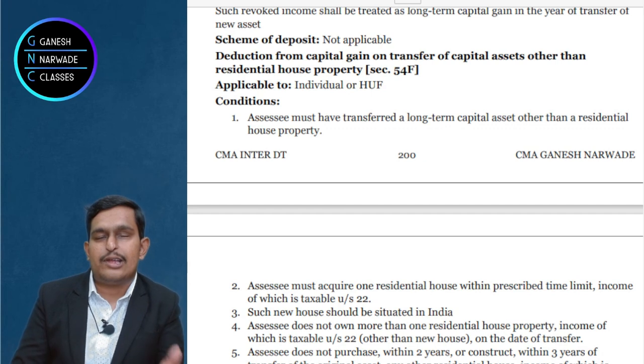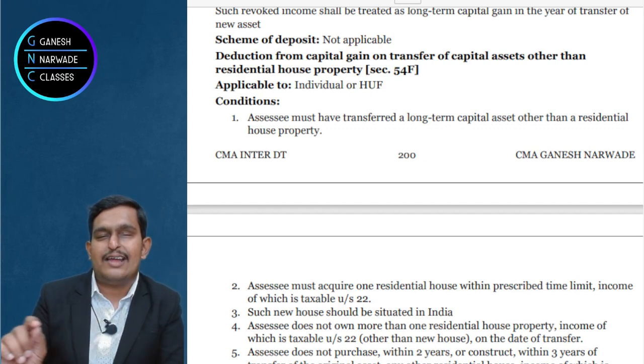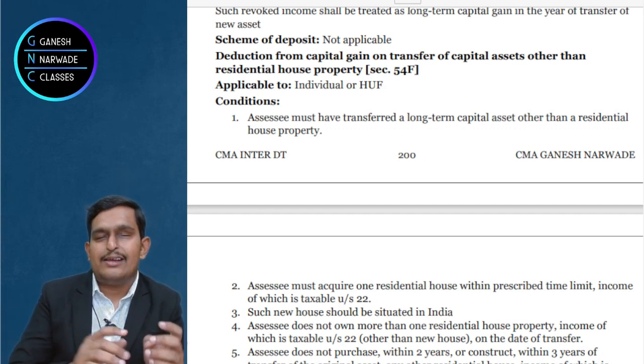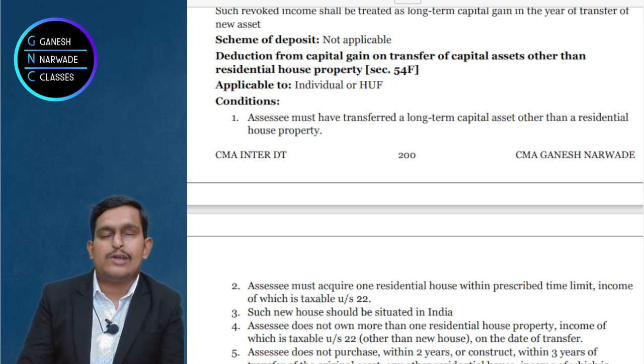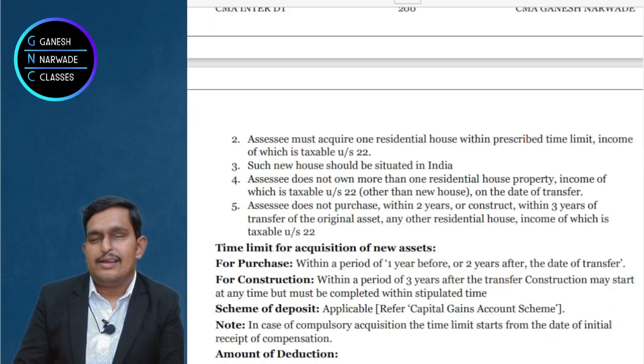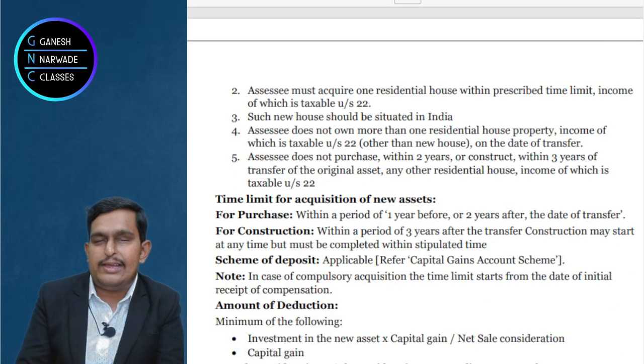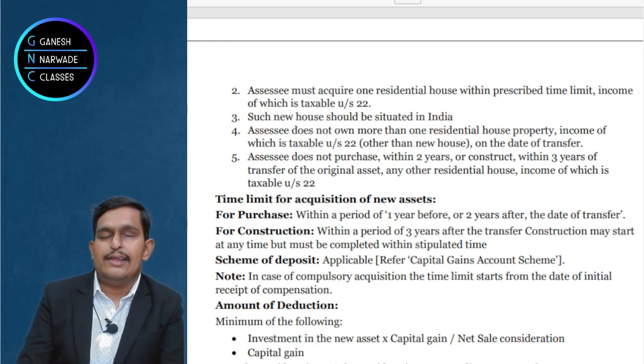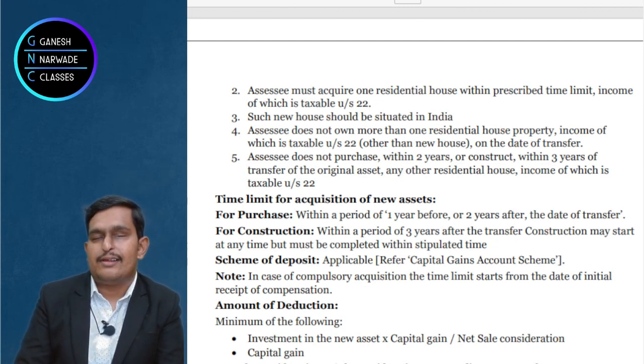It is given when you sell a long-term capital asset other than residential house property, and the money you get should be used for buying a residential house property chargeable to tax under section 22. That house property must be in India, that's a compulsory thing. The residential house which you are going to buy must be in India. That is a very important condition, right?